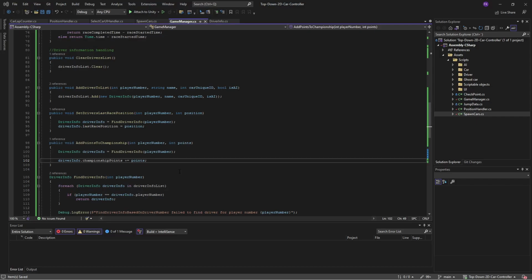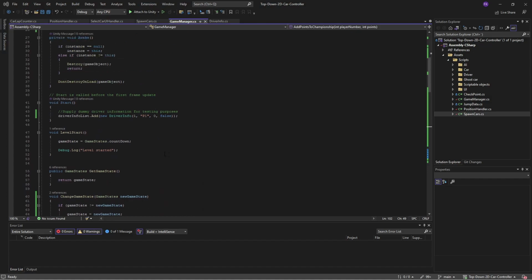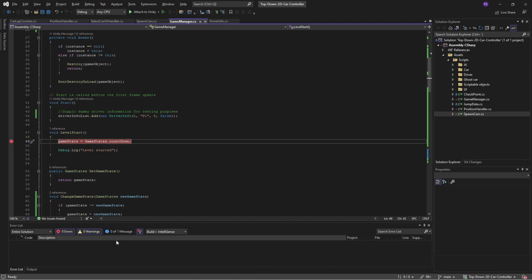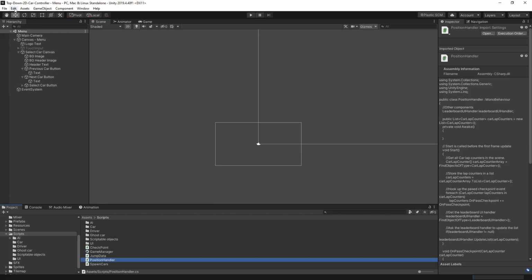Now, we're not going to make a UI for this. You can look at the position handlers, the UI handler for that, and make the same thing for championship points. But to know that it actually works, let's press F9, add a breakpoint here, and then let's open up Unity. Hold on, where is my Unity? There we go. And let's try it.